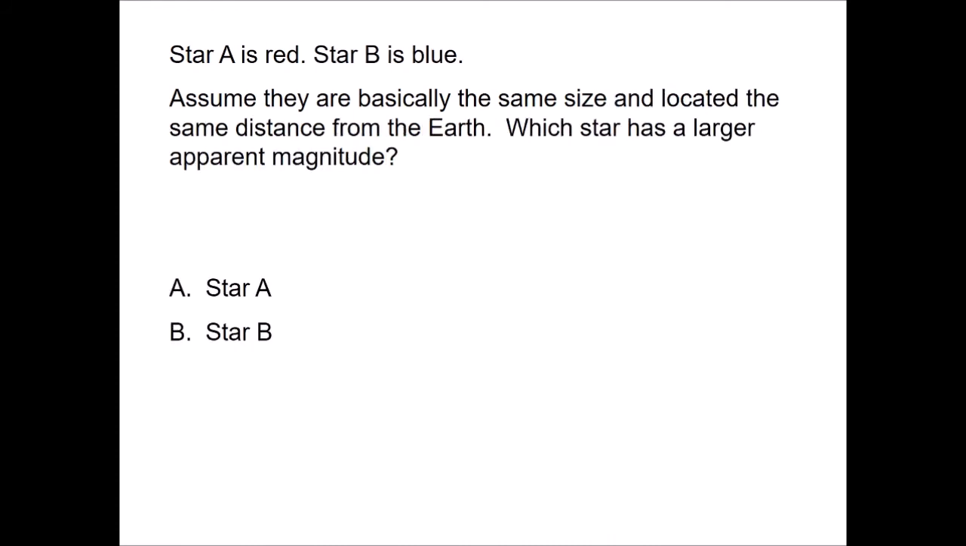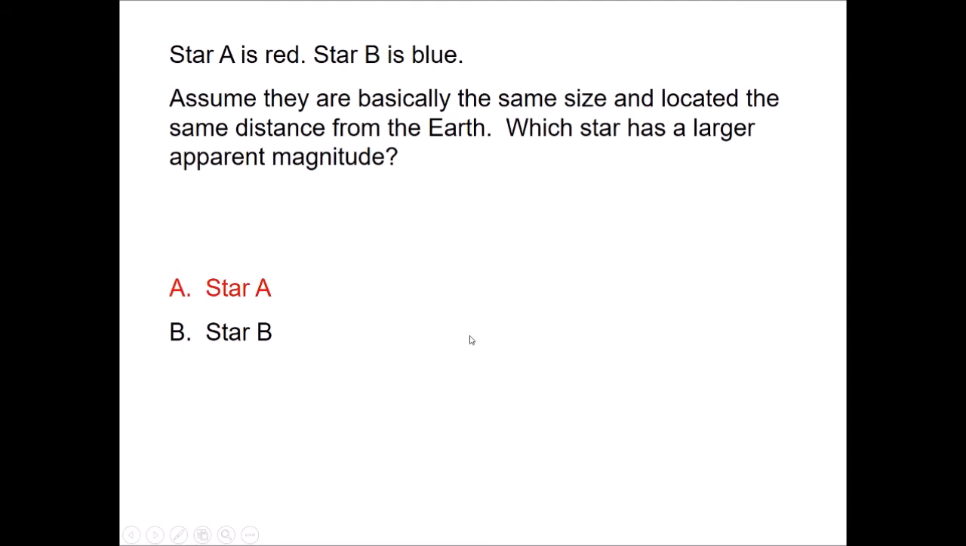All right. Star A is red, star B is blue. Assume that they're basically the same size and located the same distance from the Earth. Which star has a larger apparent magnitude? What do you think here? Now, a couple things to think about here. What does it mean to say a star has a larger apparent magnitude? We covered this back in chapter 2, which was a few weeks back, but this is a tricky one. The answer here is A.